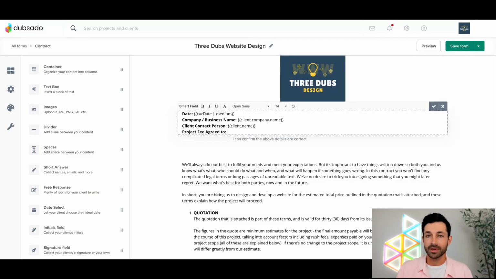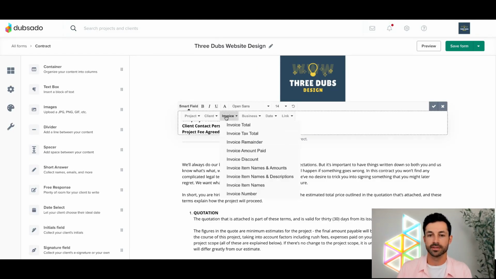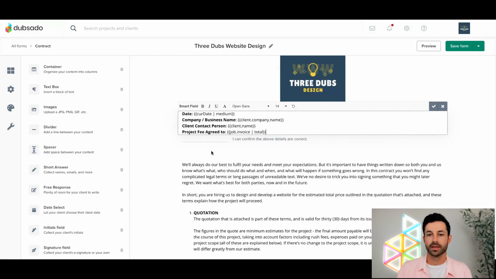So instead of typing out the exact amount that you know that a particular client is going to pay, we're going to use a smart field to pull it directly from their invoice to add it to their contract. So let's go ahead and say smart fields, invoice, and we can say invoice total. Whatever total is on that invoice is going to be populated here on this smart field. And it's going to just reflect, hey, you owe $3,000 or whatever that value is.